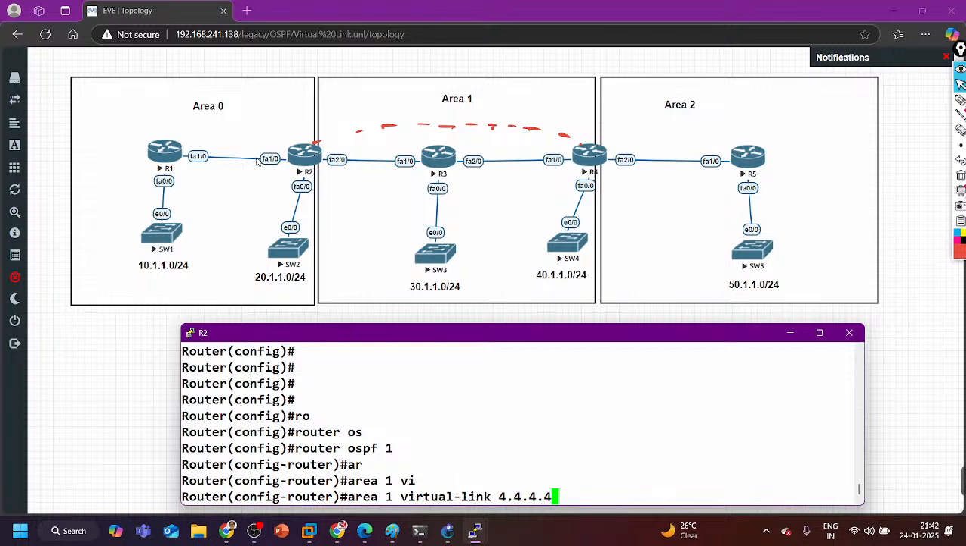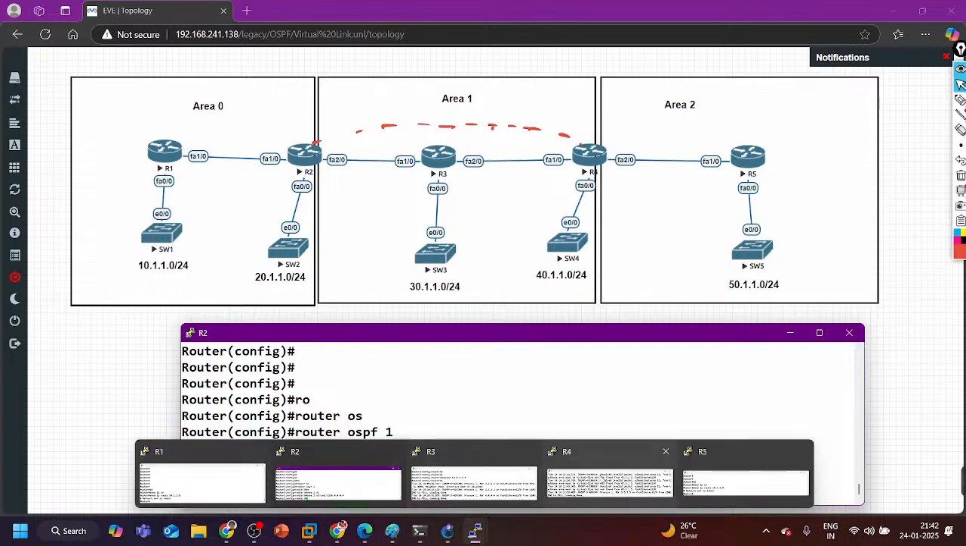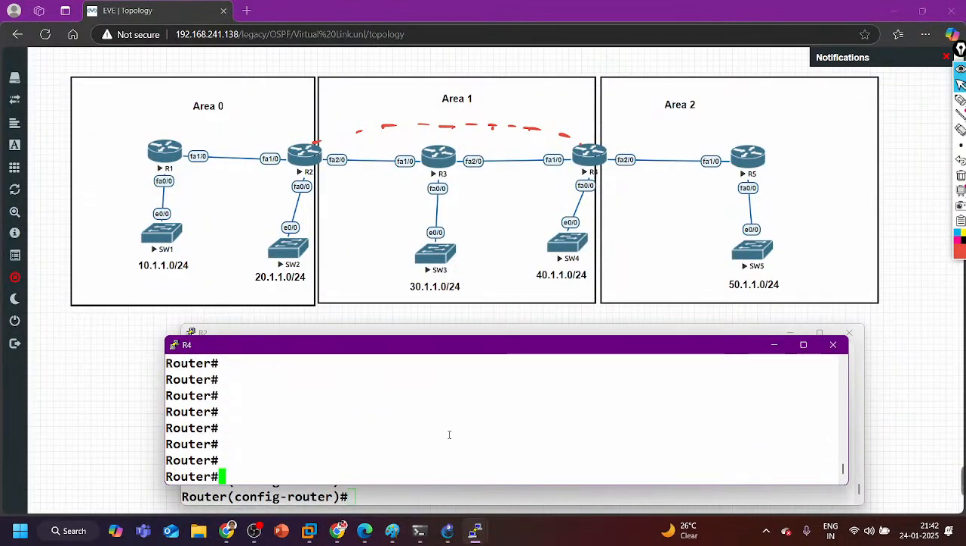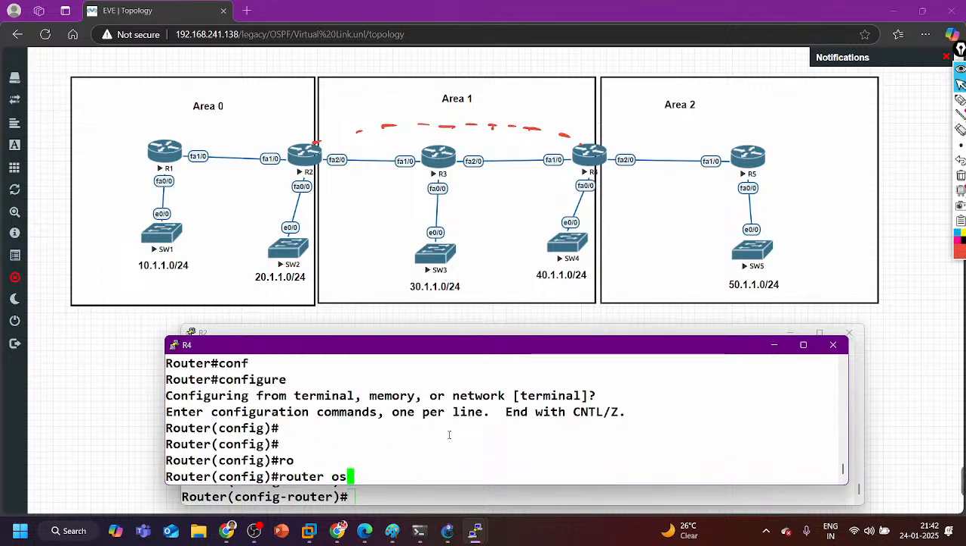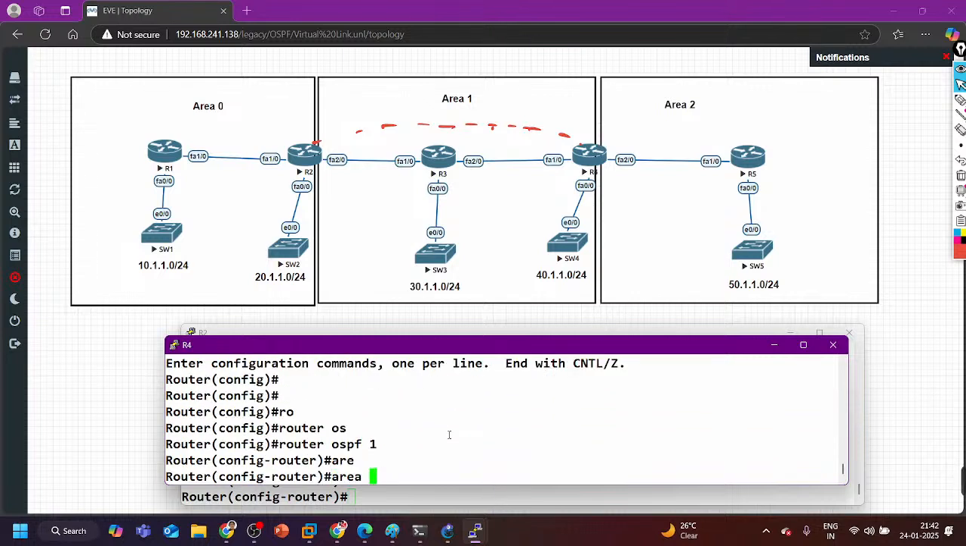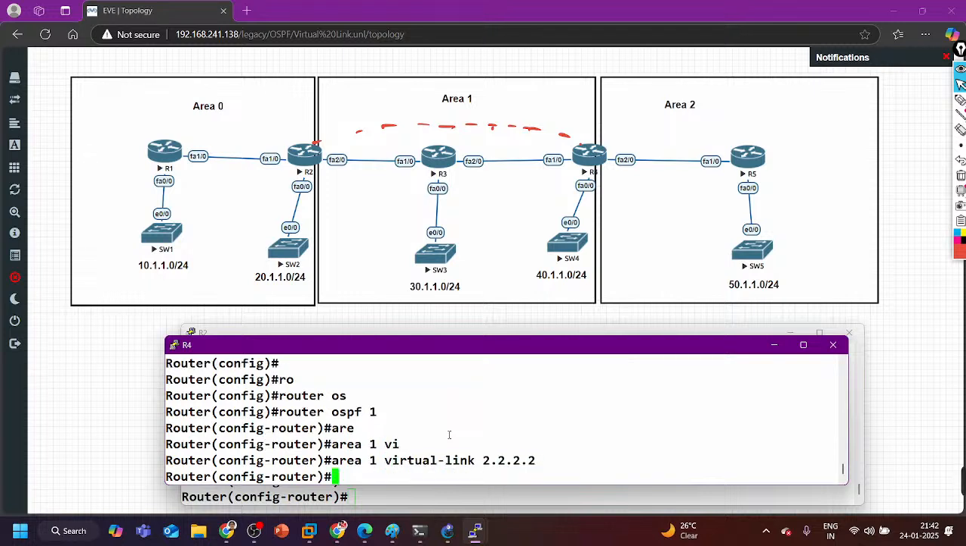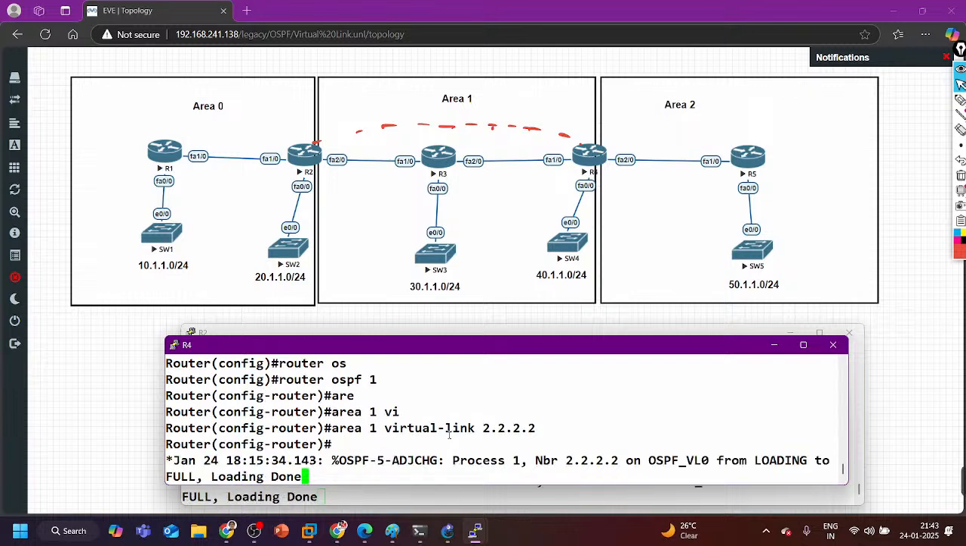Now 4.4.4.4 is reachable from router number 2. Router 4, yes, it is reachable. The same command we need to run on router number 4 also. Go to router number 4 and say router OSPF 1, again area 1 and virtual-link, router ID of router 2, 2.2.2.2. Now we'll have neighborship here, you can see. OSPF VL0, virtual link 0.